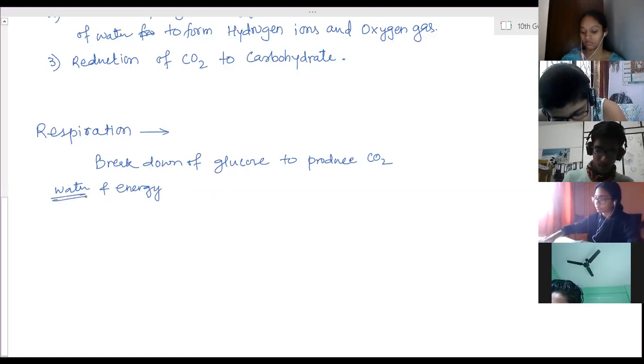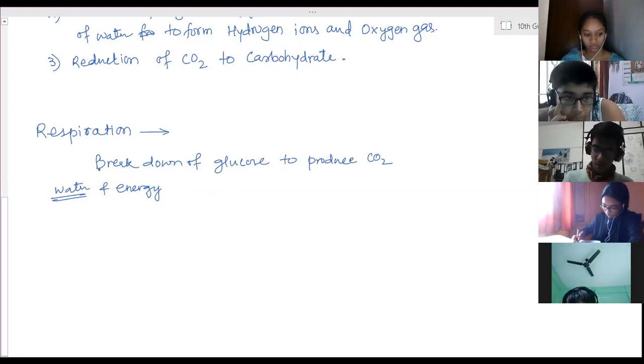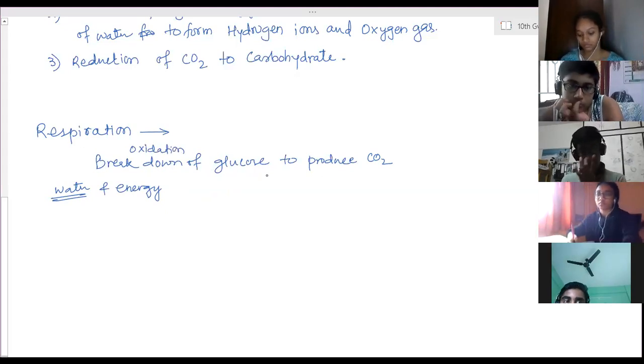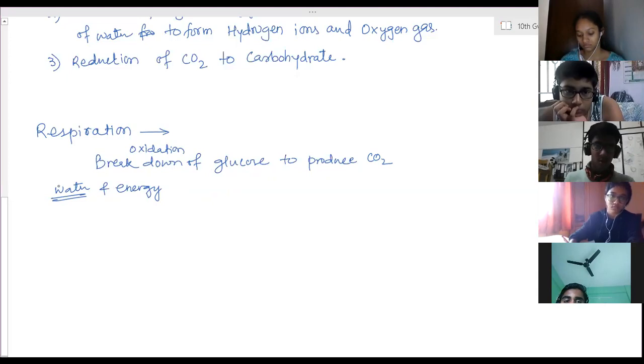Every time water is not necessarily formed; carbon dioxide and energy are produced by the process of breakdown of glucose, or instead of the word breakdown we can use oxidation of glucose. Oxidation of glucose to produce carbon dioxide and energy is called the respiration process.